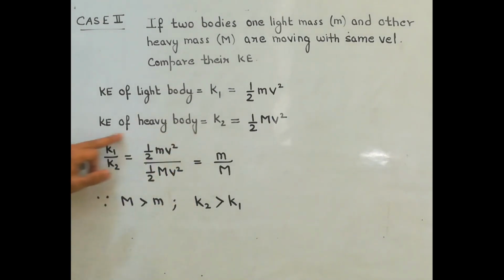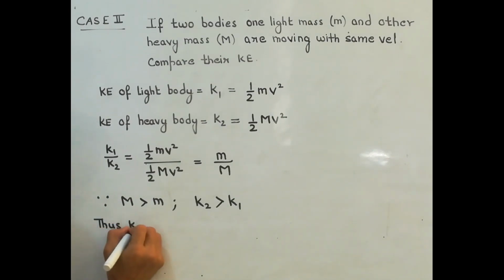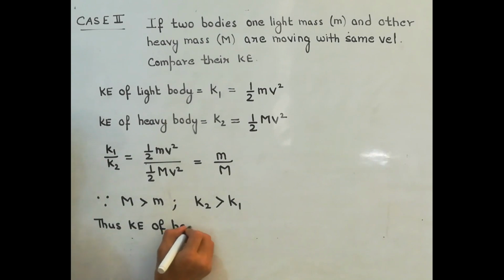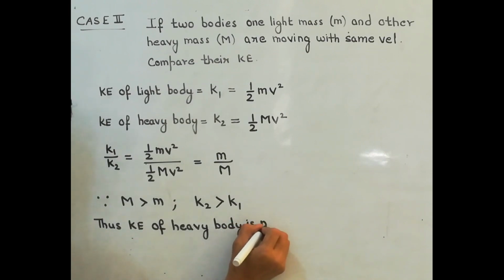K2 is representing kinetic energy of heavy body. So in this case we have kinetic energy of heavy body is more.